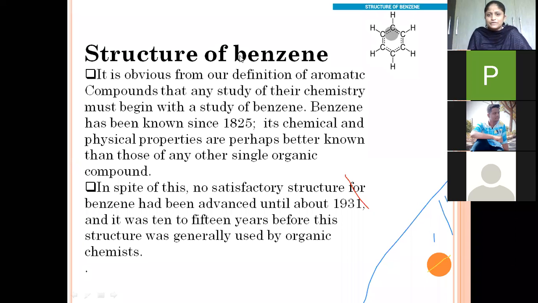So it is going to behave in a drastically different manner as compared to other organic compounds, and it was discovered in 1825. In spite of this, no satisfactory structure for benzene had been advanced till 1931. It was discovered in 1825, but up to 1931 we didn't know the structure of benzene, and then just 10 to 15 years later the structure was generally used by organic chemists.